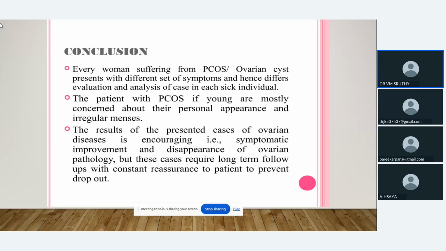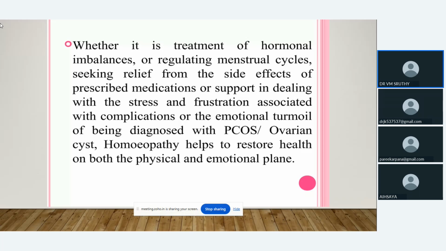So in PCOS conditions, along with lifestyle management, diet, and medicine, we have to give counseling also, because we have to give constant reassurance to the patient. Whether it is treatment of hormonal imbalance or regulating menstrual cycles, seeking relief from the side effects of prescribed medication, or support in dealing with the stress and frustration associated with complications or the emotional turmoil of being diagnosed with PCOS or ovarian cyst, homeopathy helps to restore health on both physical and emotional planes.